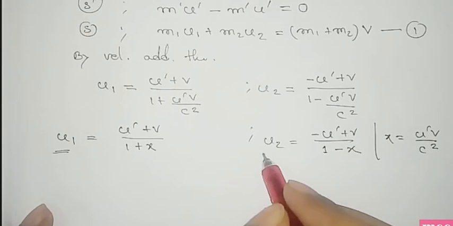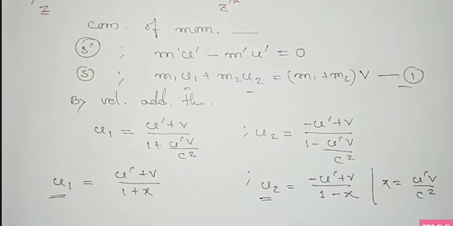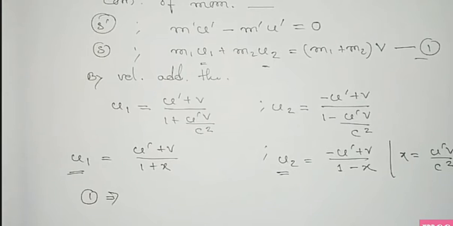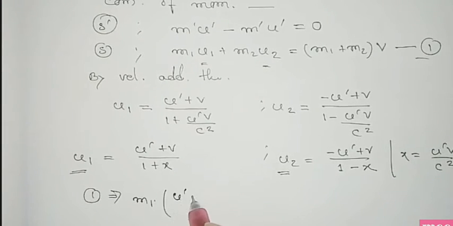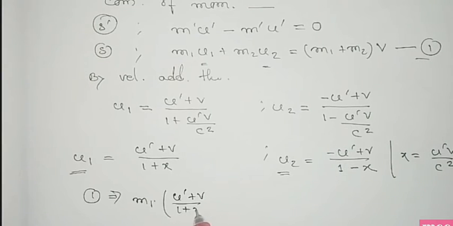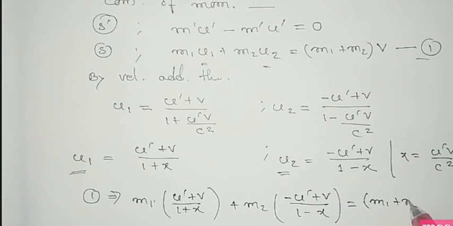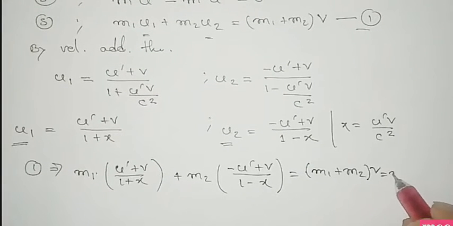Now using these values of u1 and u2 in equation 1, we get m1 into u prime plus v by 1 plus x, plus m2 into minus u prime plus v by 1 minus x, equal to m1 plus m2 into v.